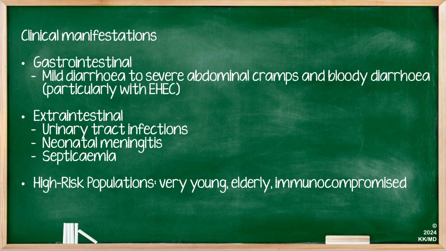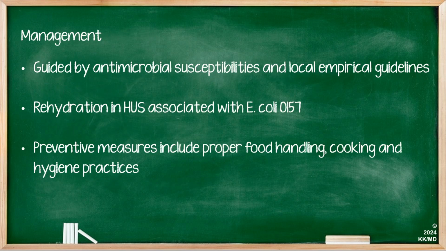There are several clinical manifestations of E. coli depending on the organ involvement. Gastrointestinal disease causes a mild diarrhea all the way through to severe abdominal cramps and bloody diarrhea, particularly with EHEC. Extraintestinal disease can cause urinary tract infections, which are fairly common, neonatal meningitis, and in rare cases septicemia. High-risk populations include the very young, the elderly, and immunocompromised, who can become quite ill very quickly from infection with E. coli.